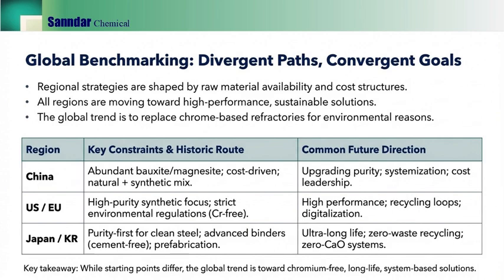China tends to leverage abundant bauxite and magnesite with cost-driven natural and synthetic blends. US/EU emphasizes high-purity synthetics, recycling loops, and digitalization. Japan and Korea focus on purity for clean steel, advanced binders, and prefabrication. The message: the destination is shared, Cr-free, long-life system-based solutions.